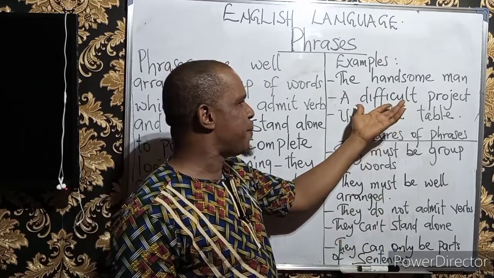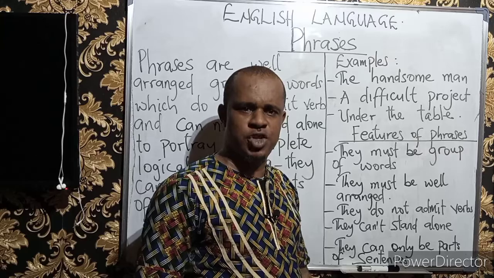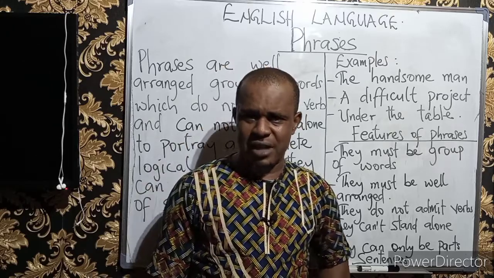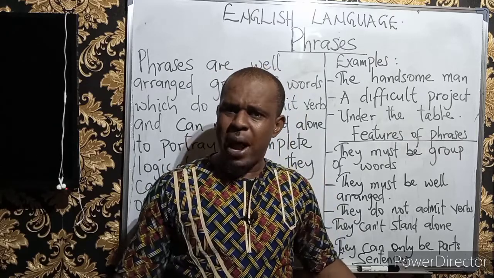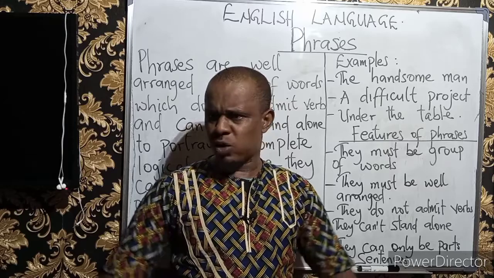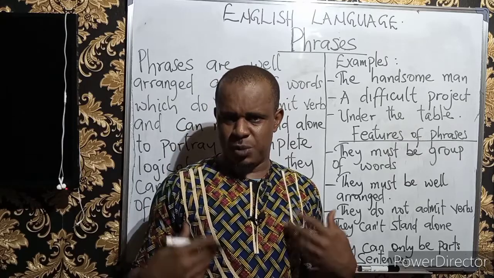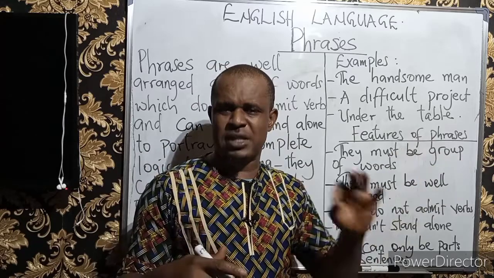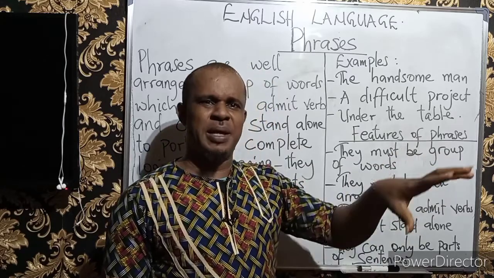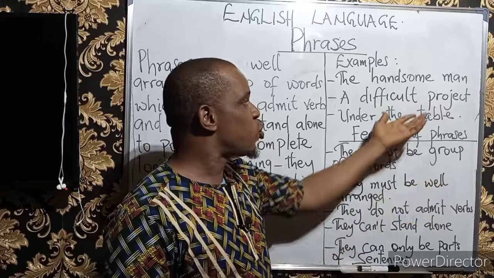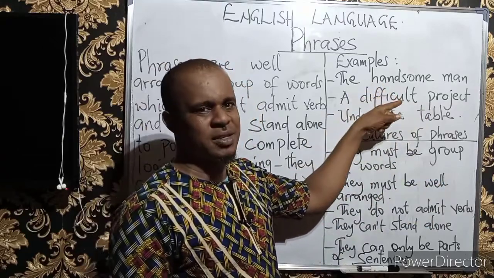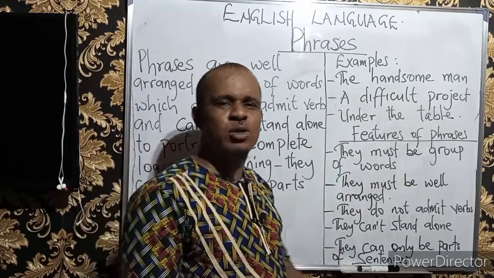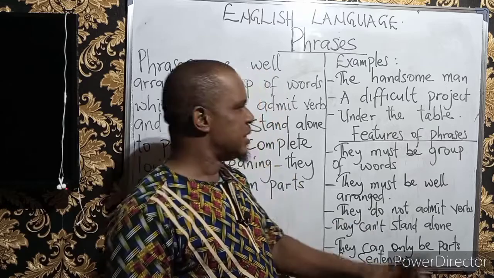Now, the second example is a difficult project. Of course, somebody can say that, but then what does it mean? What happens to a difficult project? What do you have to say about it? You must be curious as a listener to hear the person out, expecting him or her to give completeness to such expression. That's why they are part of sentences. They can never stand out as complete, meaningful sentences.